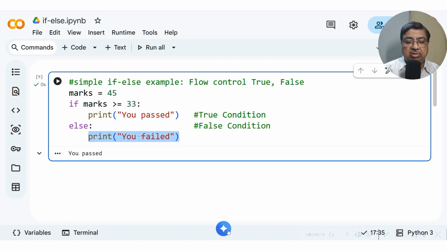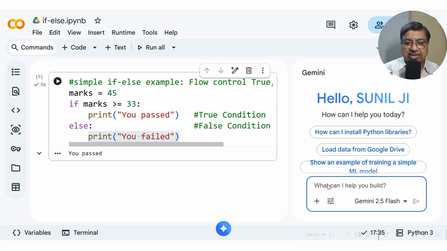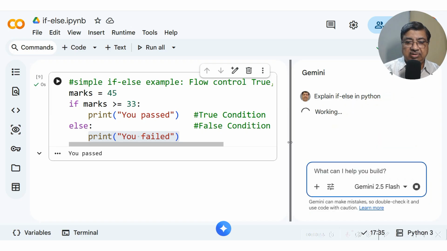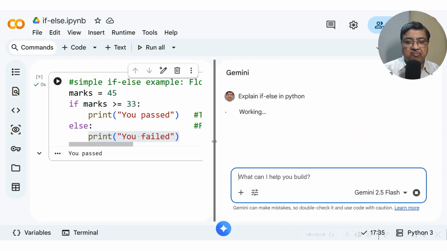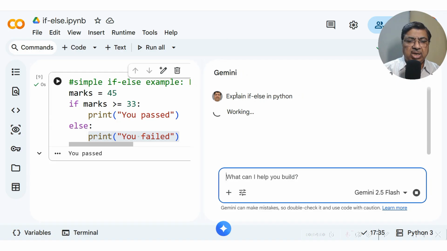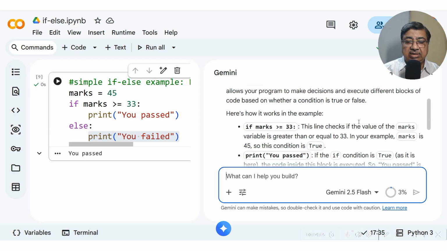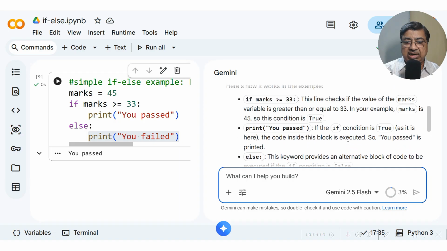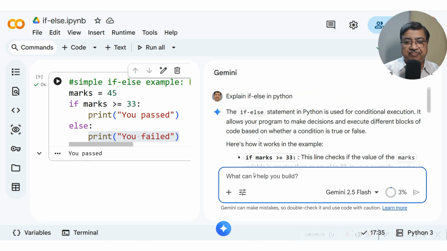Okay, so let us see what AI says. Explain if else in Python. I'll simply write this. Let us see what it explains to me. I hope I am able to get what we desire to clearly understand. It is explaining my code itself. Right? Very detailed explanation is there, so you can understand that.